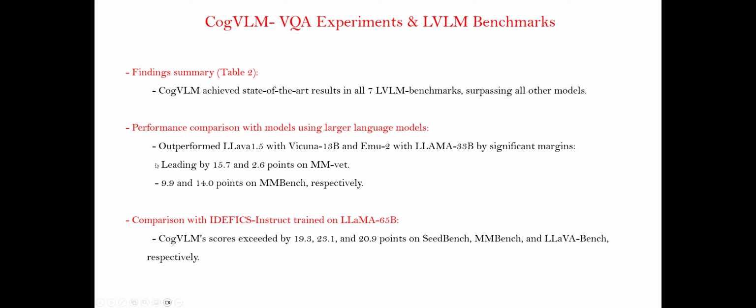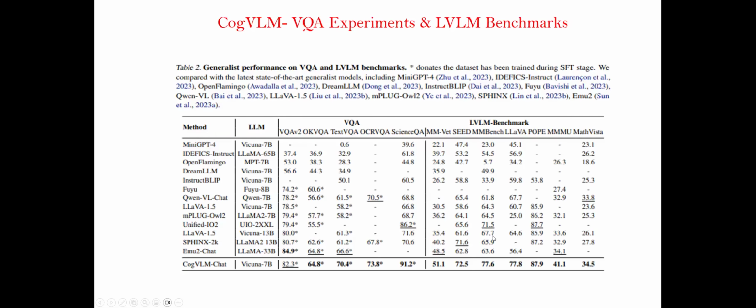So this outperformed LLaVA 1.5 with Vicuna 13B and Emu2 and LLaMA 33B by a significant margin. So it outperformed both. And in comparison with IDEFICS instruct tuned on LLaMA 65B, CogVLM scores exceed by 19.3, 23, and 20 on SEED-Bench, MMBench, and LLaVA-Bench, respectively. That we can observe from here, actually.